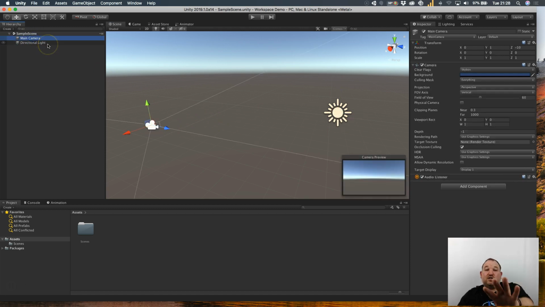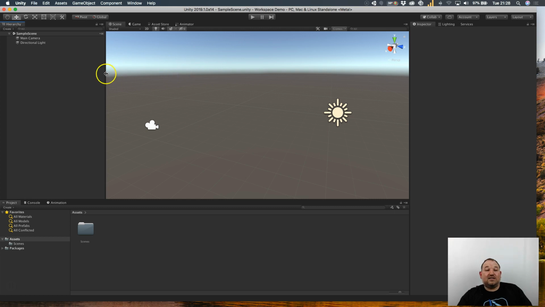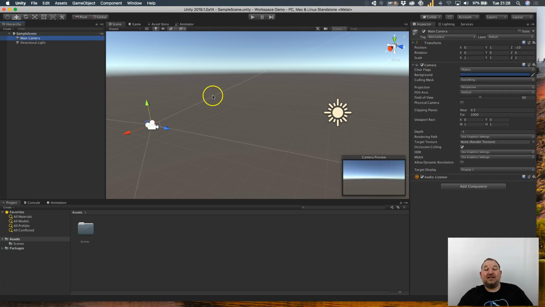Everything that we add to the scene in the center will actually appear down the side in the hierarchy. And when you click on an object, that will activate the right hand panel, which is this way on the camera as it's flipped, and you will get what's called the inspector panel up here. That provides the properties and the information for the selected game object.